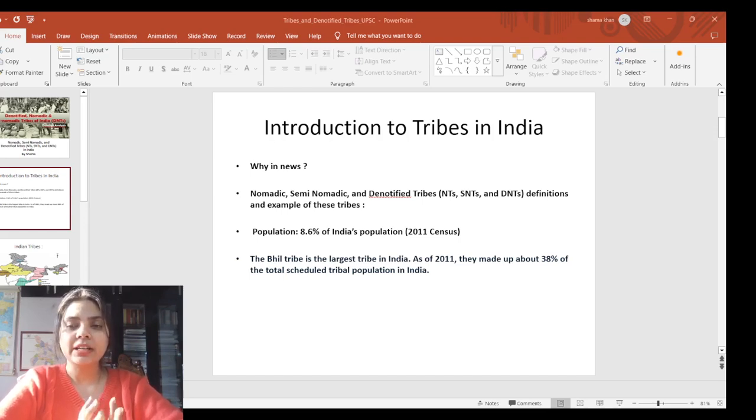So let's have a bit of introduction. Who are called nomadic communities, who are called semi-nomadic communities. I will provide you certain examples also. If I talk about nomadic communities, these are the communities that move frequently instead of settling in one place.